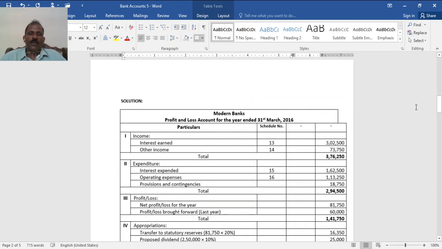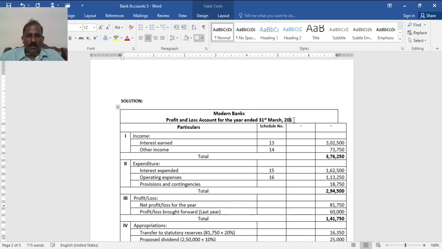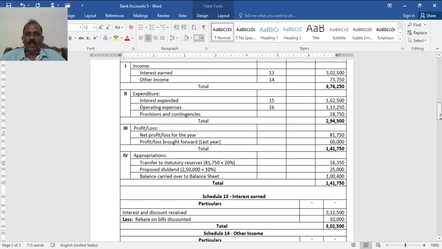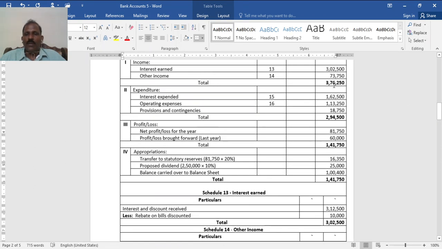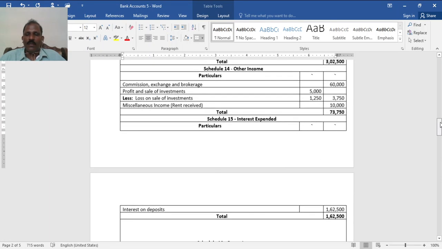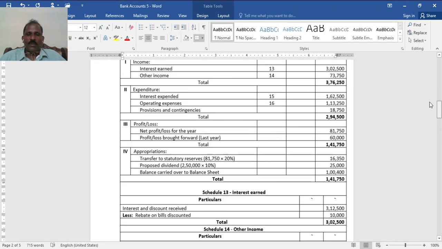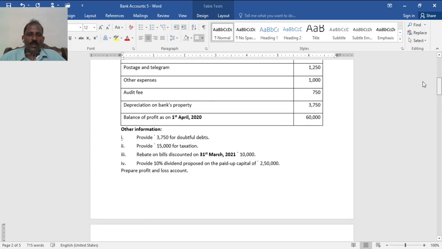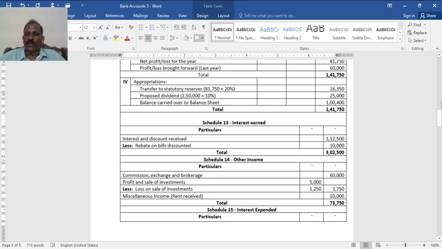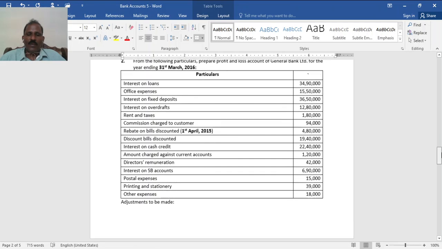So now the statement of profit and loss, or profit and loss account, for the year ended 31st March 2021. Income earned, let's say total income, that is 13 and 14, total 3,76,250. Expenditure, and provisions and taxes. It is actually 15,000, tax provision for taxation given. It's not a calculation thing.